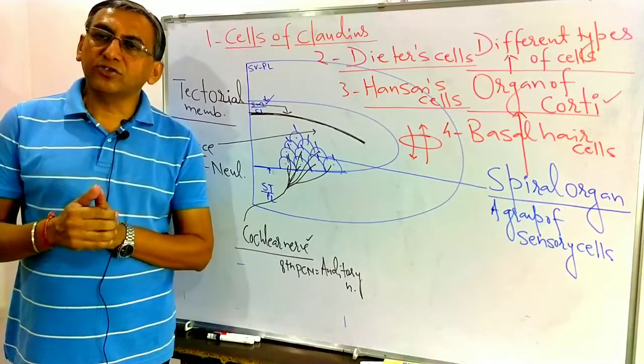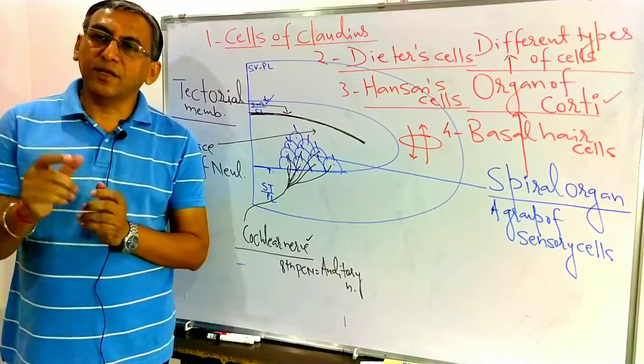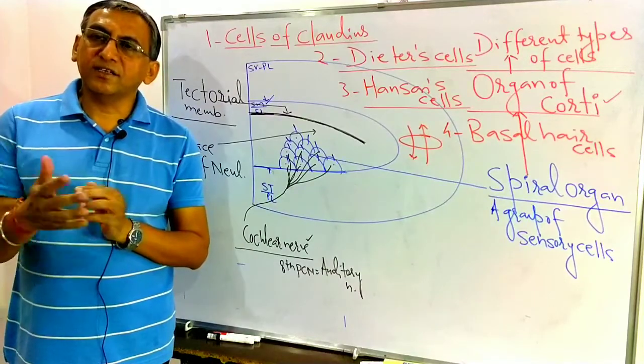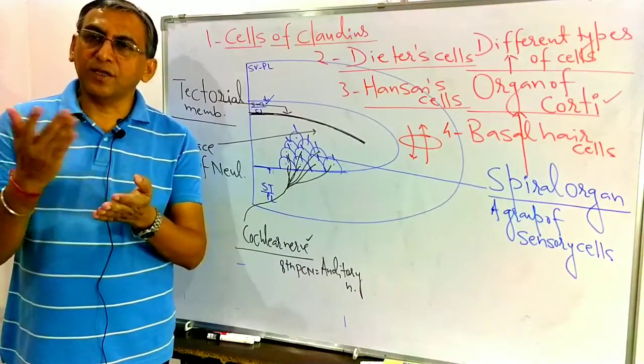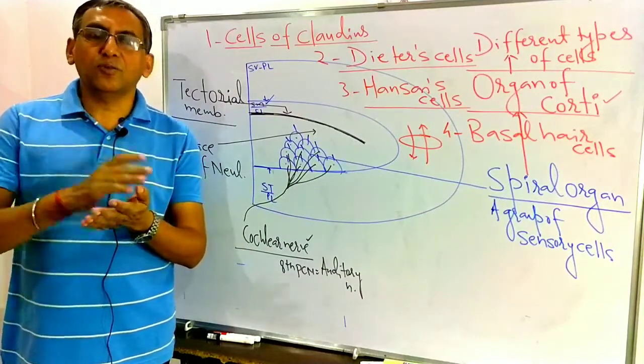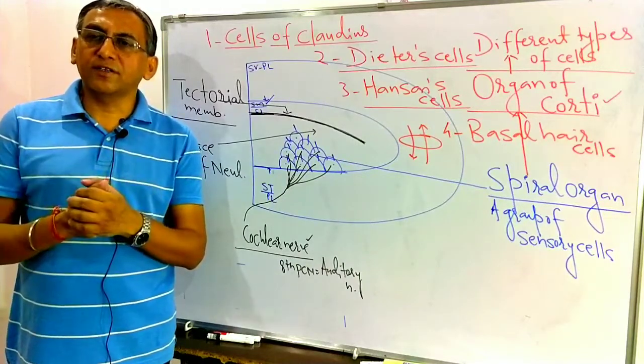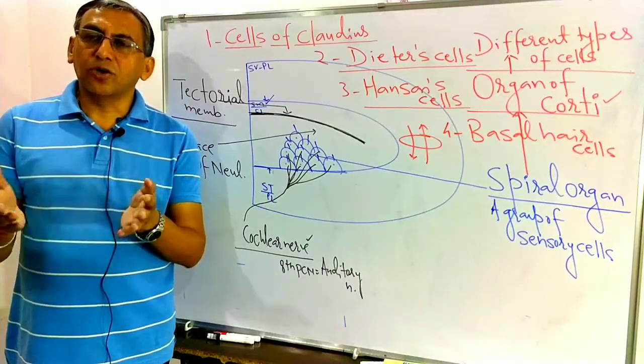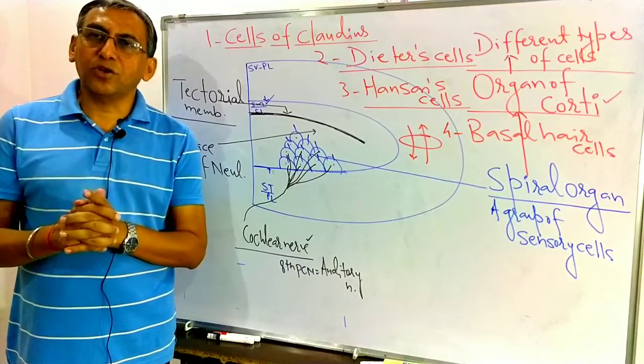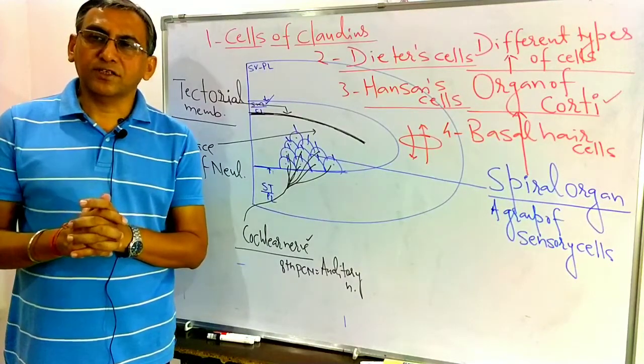I already sent you some NCERT based fill in the blanks. So whenever you are free, it takes hardly 10-15 minutes. Open the book of NCERT. Fill all the fill in the blanks, so that we will discuss in tomorrow's class here. So tomorrow we will complete this topic, neural control and coordination.